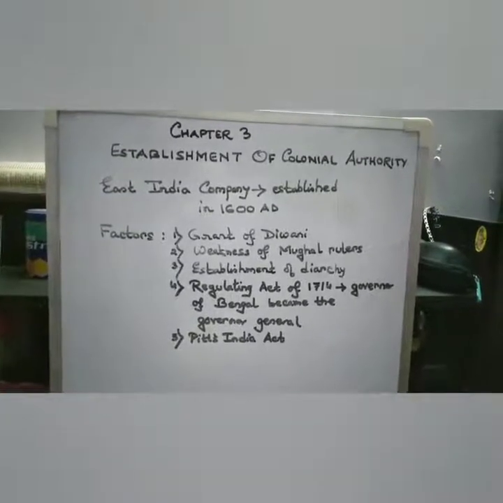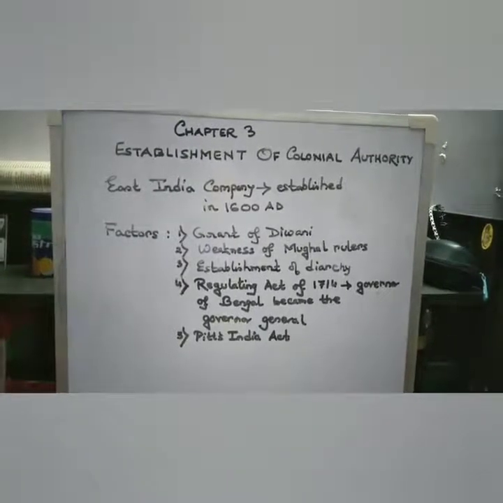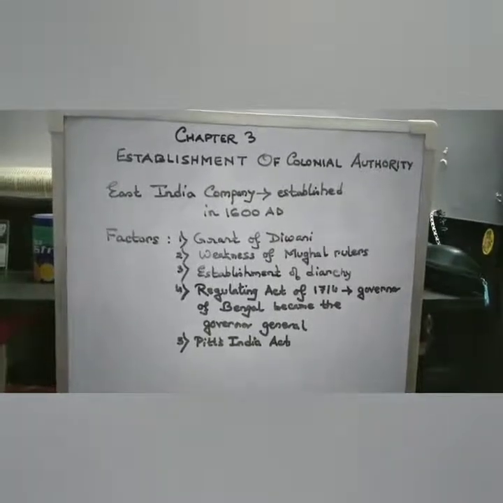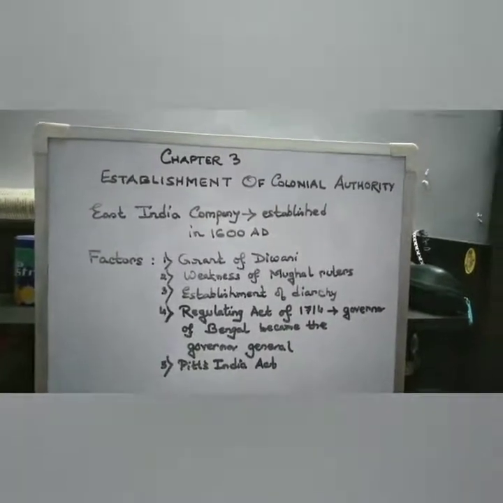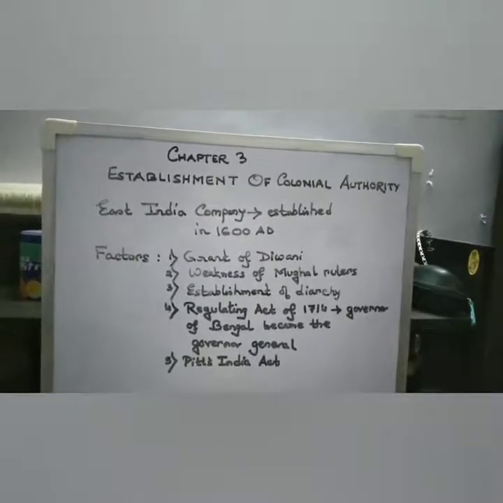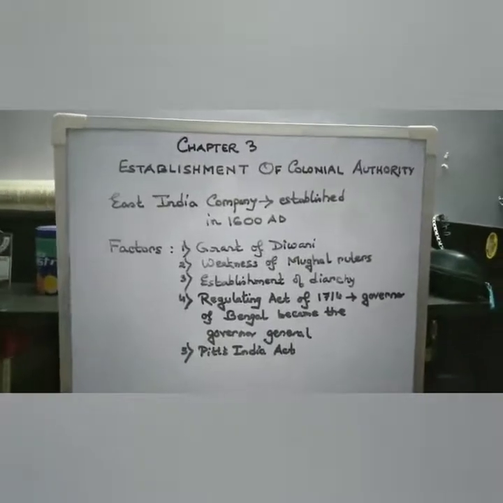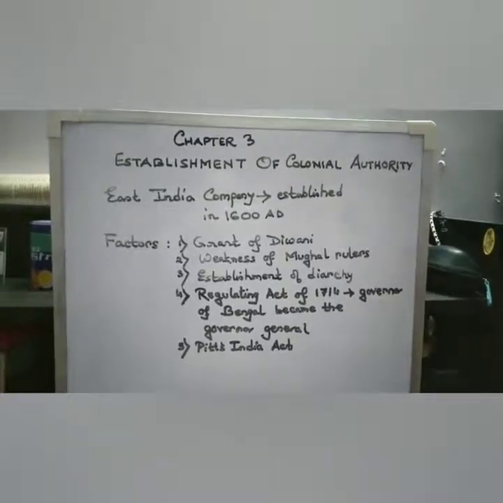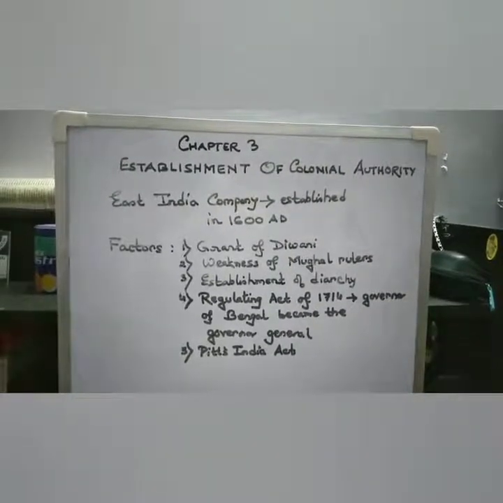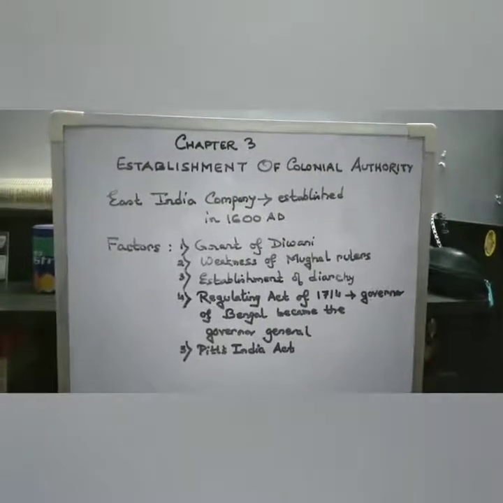There were several factors that had actually helped the company to increase their power in India. The first being the Battle of Plassey fought in the year 1757. The Battle of Plassey gave them the political power. The company got the political power in their hands after the Battle of Plassey, and slowly they started increasing it. In the year 1765, they got the grant of Diwani, that is the right of collecting the revenues of Bengal, Bihar and Orissa from the Mughal emperor.